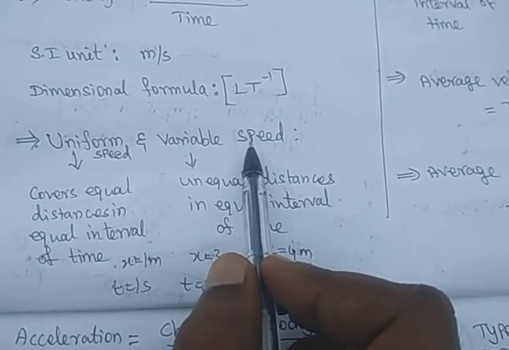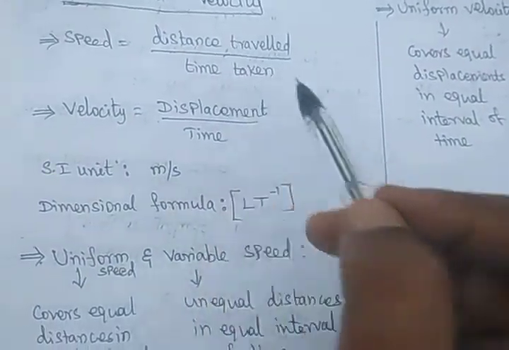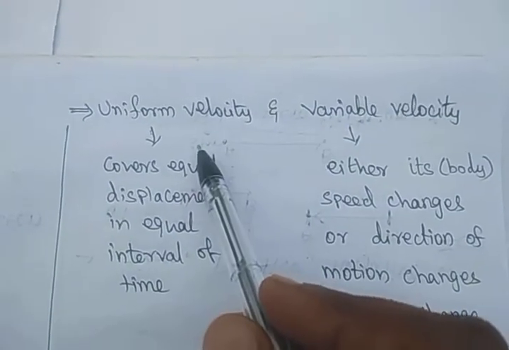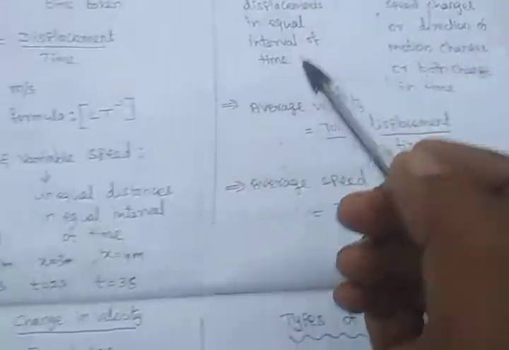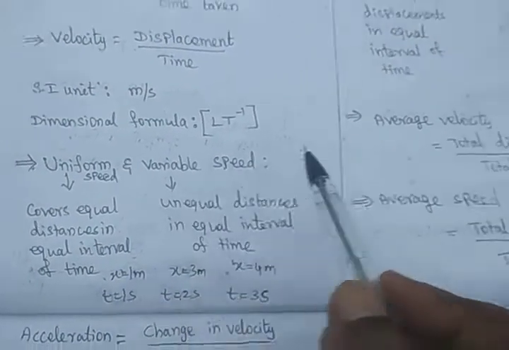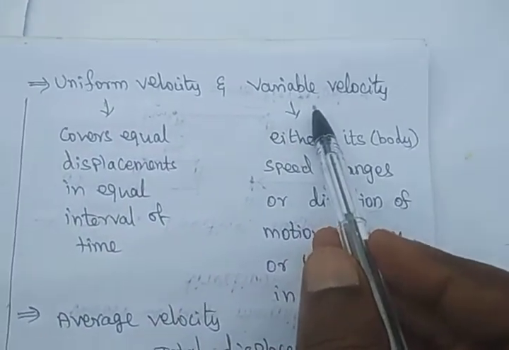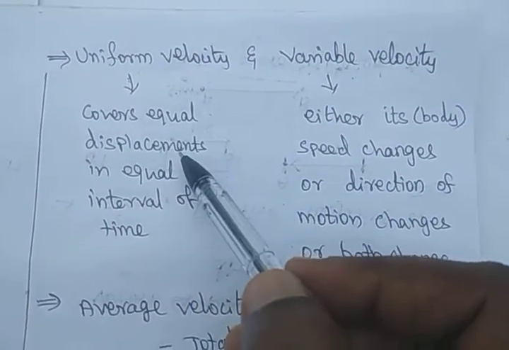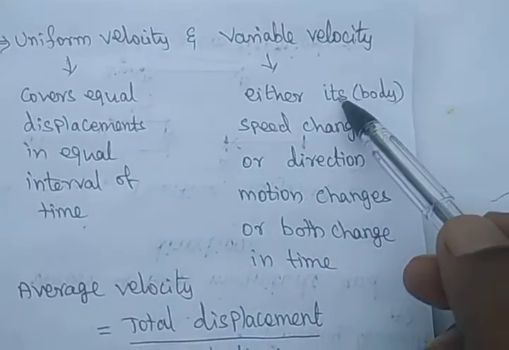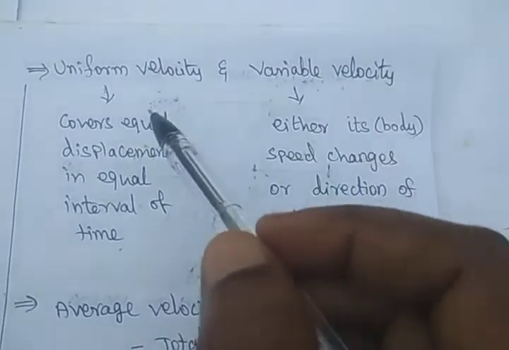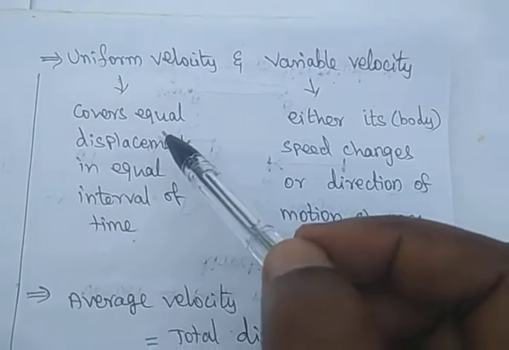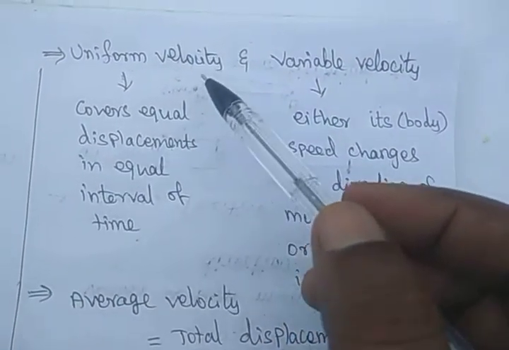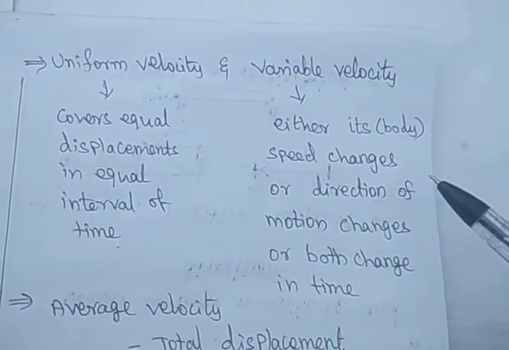So how can we calculate the speed? Distance divided by time taken. Next we are going to see what is a uniform velocity and a variable velocity. Similar to uniform and variable speed, we have uniform and variable velocity. The body covers equal displacement in equal intervals of time for uniform velocity. We often see a car moving with an even, constant, uniform velocity. It covers the same distance in the same time.